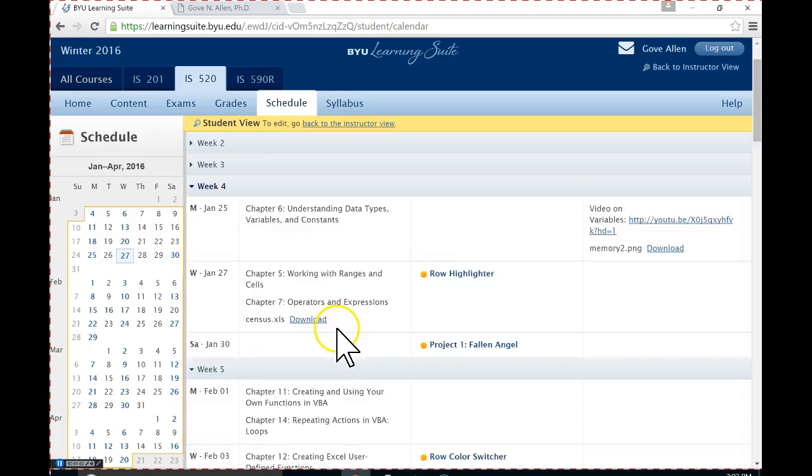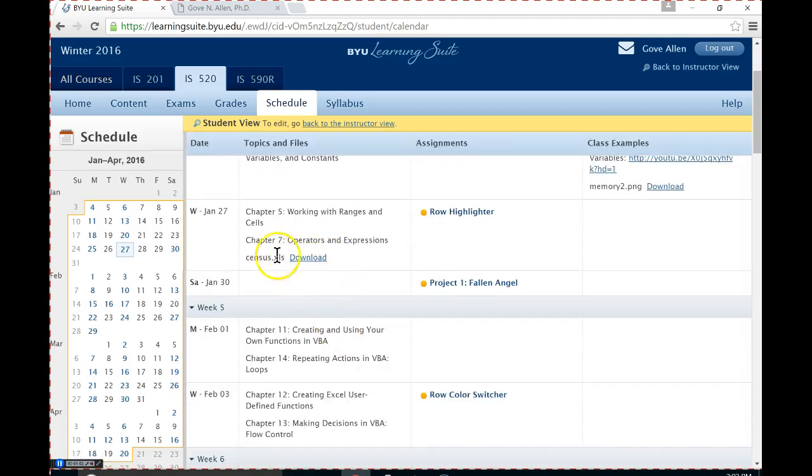Okay, so for today's class, you'll need to download this file, census.xls. So typically we work with XLSM files. What is an X for full credit for class? Let me ask the question. You get the first shot. So what's the difference between an XLSM and an XLS workbook?